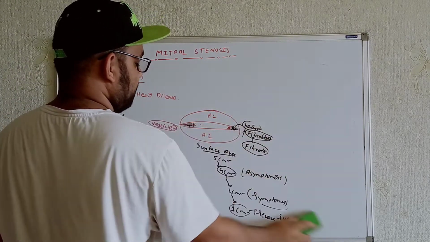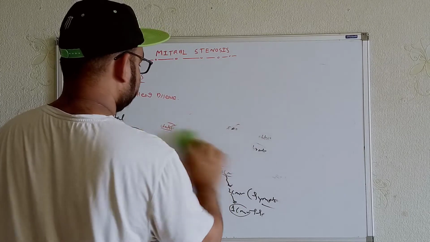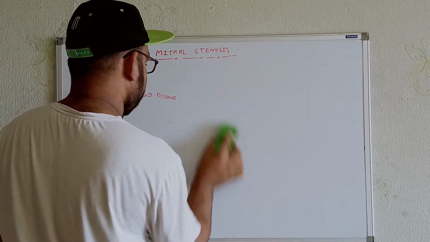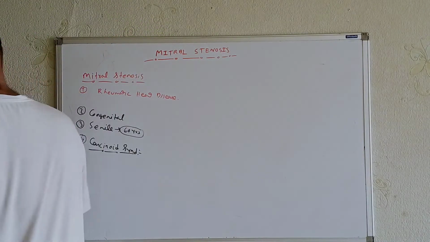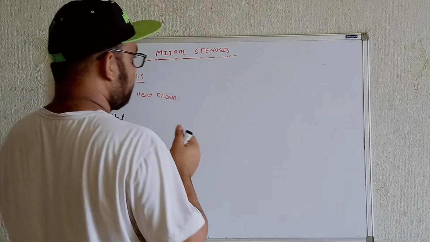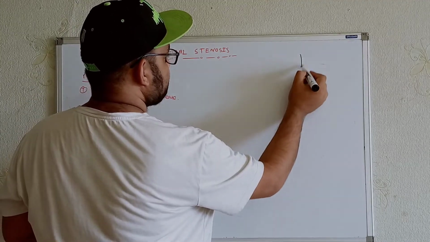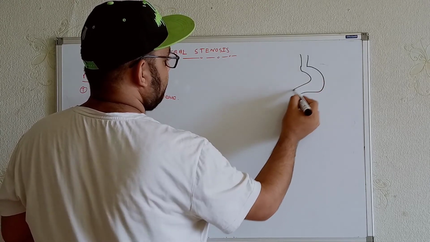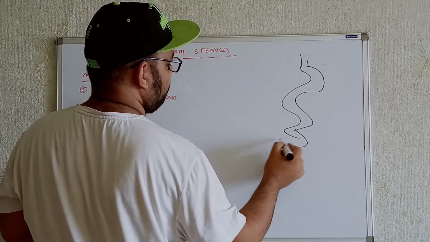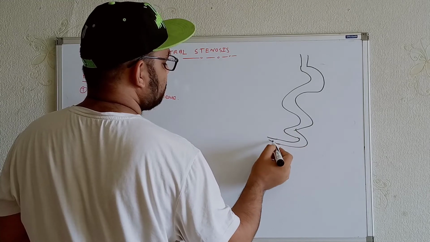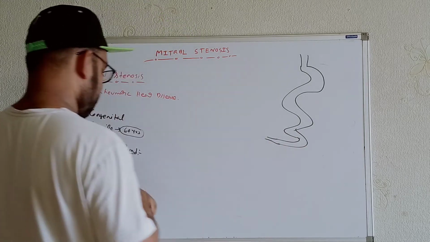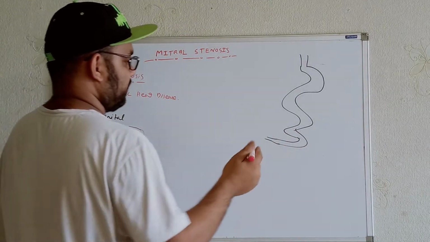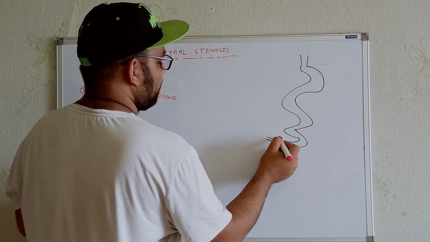Now, for this I have to use this part. See, if we look at the GIT over here, in these cases we will see formation of a tumor in these regions within the GIT.